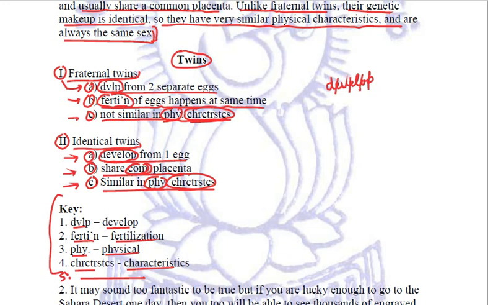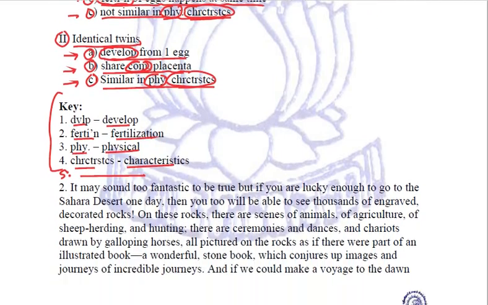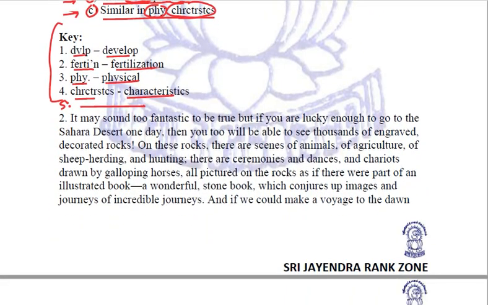Let us see another example of simple note making in which we are required to make notes of a passage. No summary is required. Remember, this is the type 1 question that we are attempting right now. It may sound too fantastic to be true, but if you are lucky enough to go to the Sahara Desert one day, then you too will be able to see thousands of engraved decorated rocks.